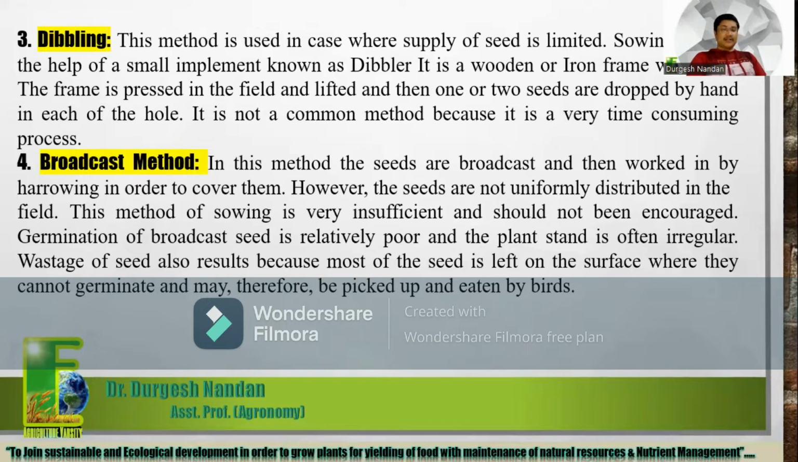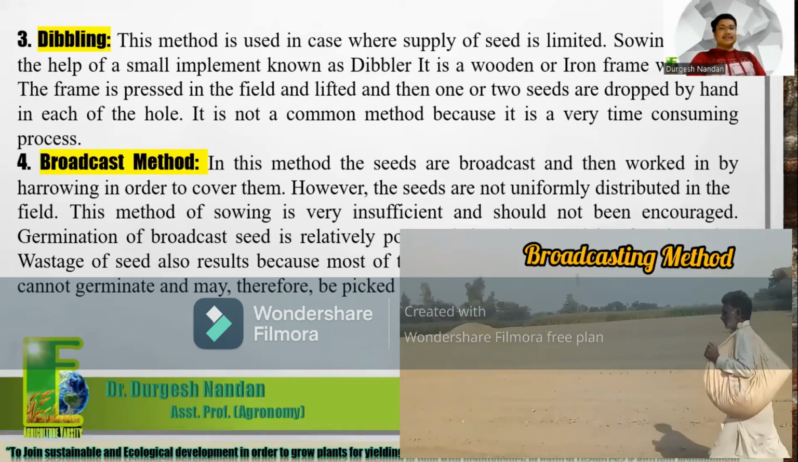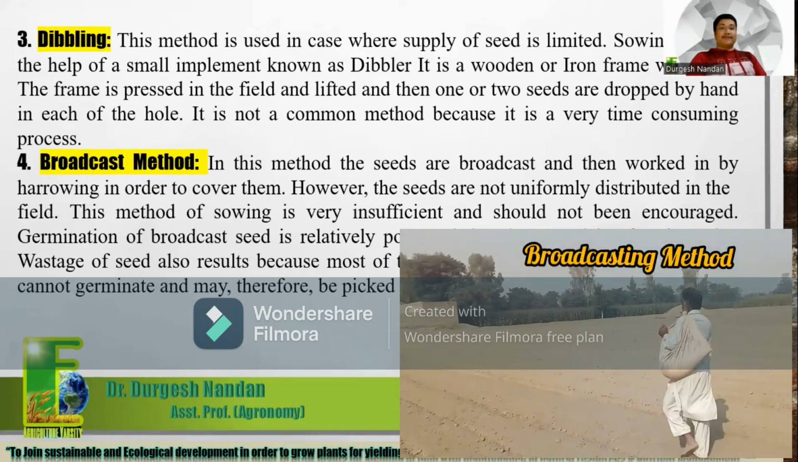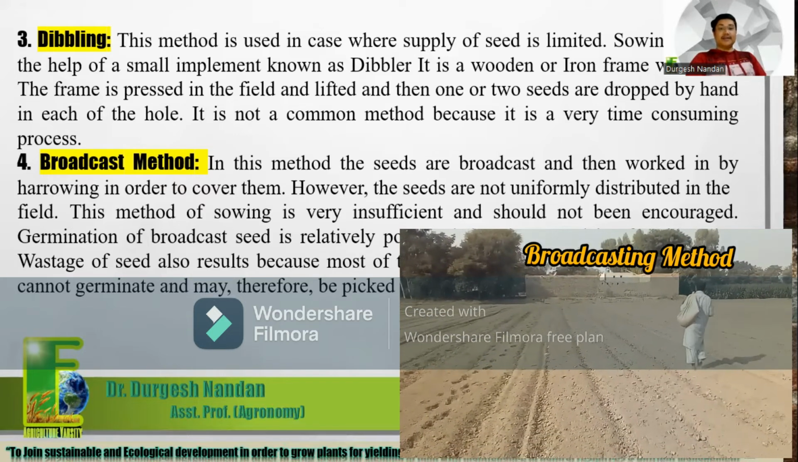Number 4, the broadcast method. In this method, the seeds are broadcast and then worked in by harrowing in order to cover them. However, the seeds are not uniformly distributed in the field. This method of sowing is very inefficient and should not be encouraged.